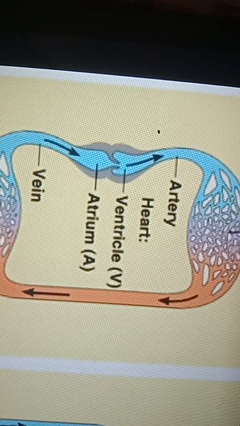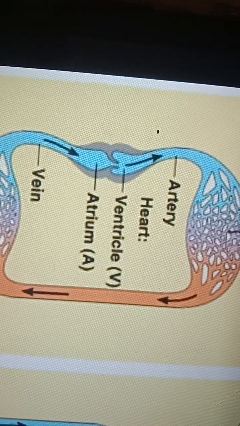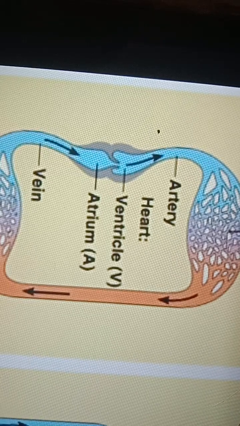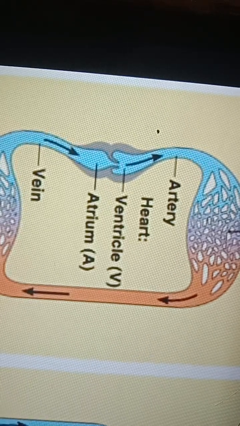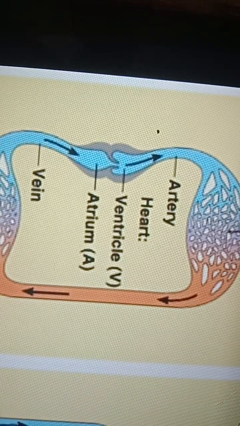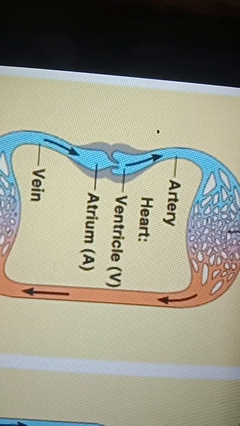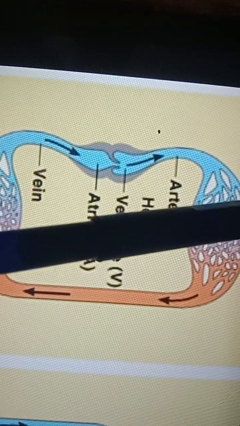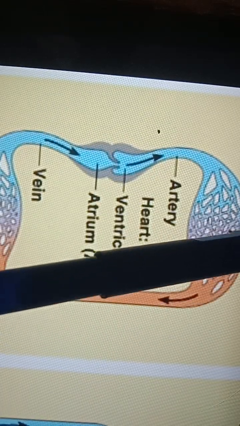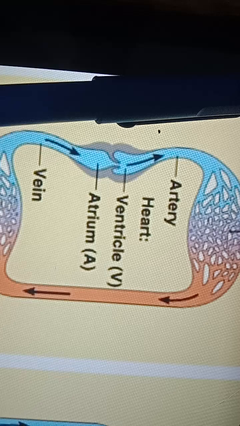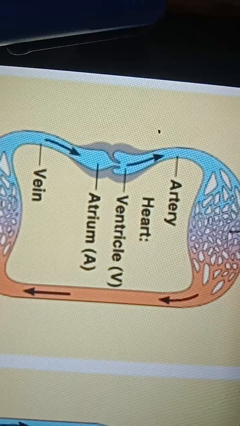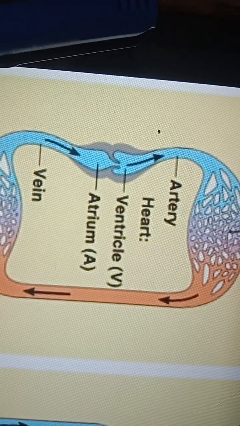See here, if you observe blood circulation in a fish, fish have gills. From the gills, it takes dissolved oxygen from the water, right? So from the gills, by the process of diffusion only, oxygen enters into the gill capillaries, right?